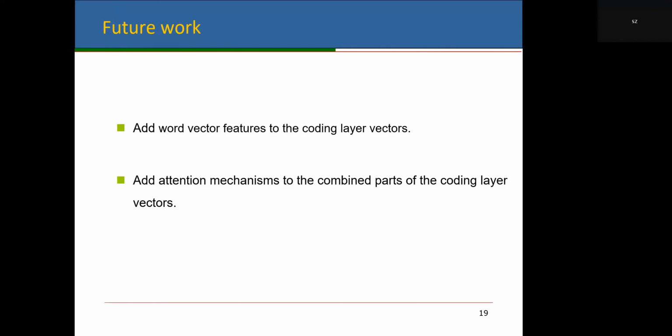The impact of adding word vector features to the coding layer vectors, or adding attention to the combined parts of the coding layer vectors, will be investigated in the future.